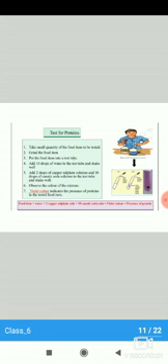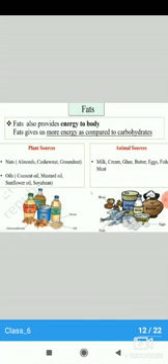Violet color indicates the presence of proteins in the food item. Okay, so students, you have to remember only this equation. Food item plus water plus 2 drops of copper sulfate solution plus 10 drops of caustic soda solution gives violet color. That means there is a presence of protein. Are you getting this? Now next one is the fats.